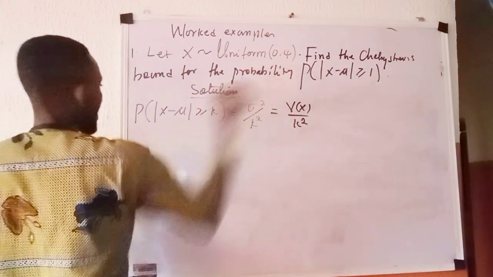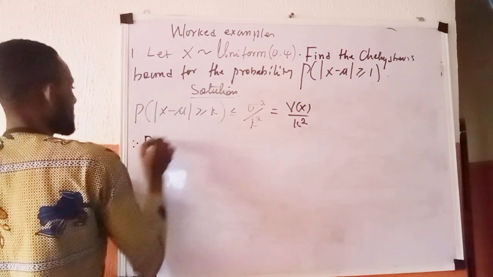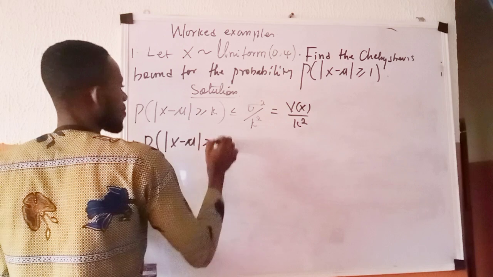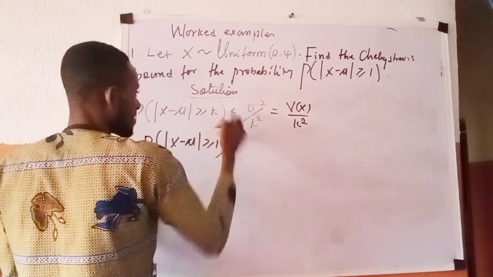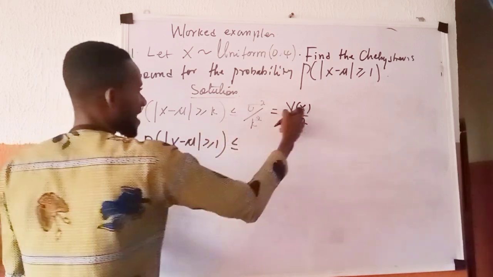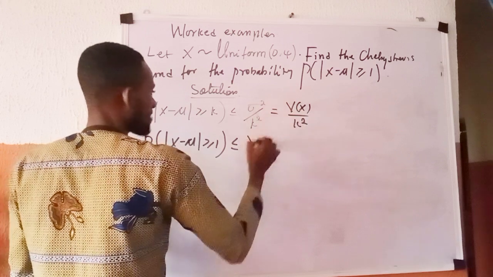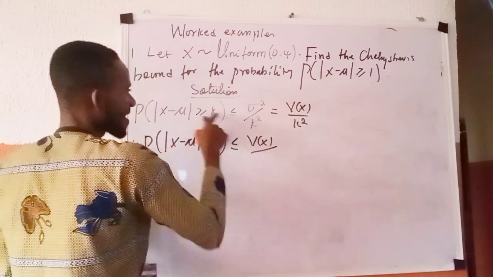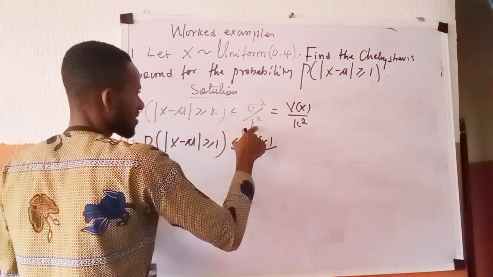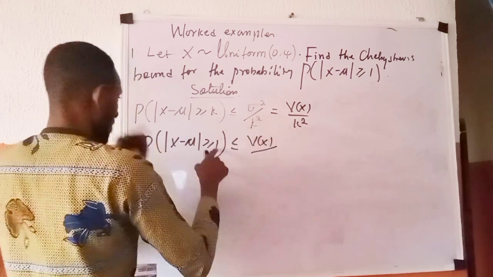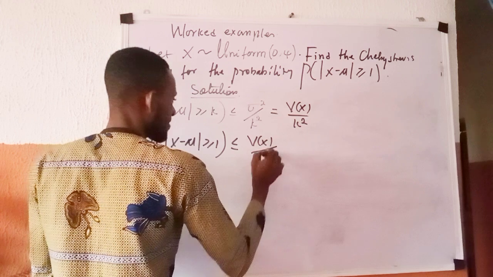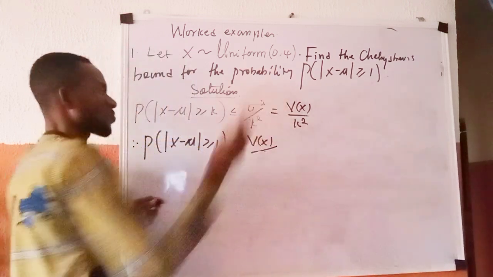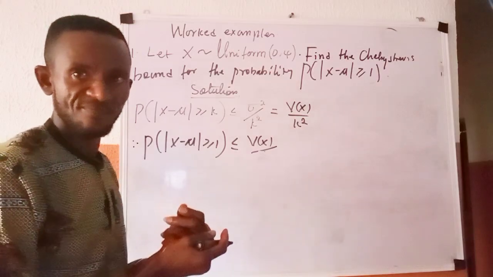If I transform what I have here, I will say therefore my P, absolute value of x minus mu being greater than or equal to 1, is less than or equal to var x over k raised to power 2. But here k is 1, so I have 1 raised to power 2, and 1 raised to power 2 doesn't change anything. So it is just var of x.